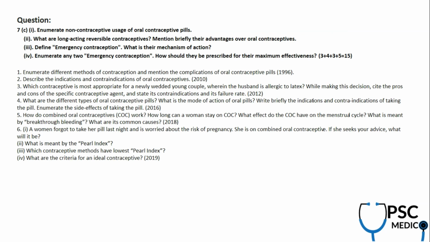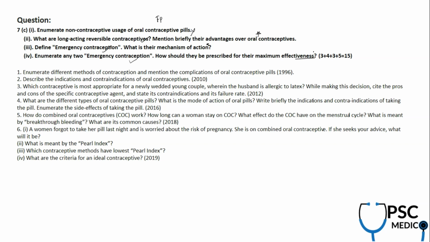And again, now we have come to the family planning part of the OBG. Non-contraceptive usages of OC pills. What are long-acting reversible contraceptives and what are their advantages over oral contraceptives? What is emergency contraception and how does it act? Enumerate any two emergency contraceptives. How should they be prescribed for maximum effectiveness? Within how much duration, whether 5 days or 72 hours, you have to mention that.